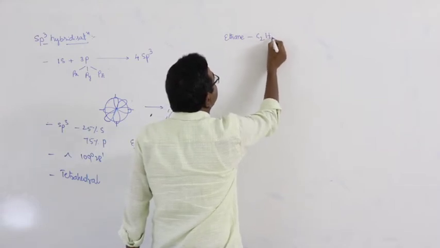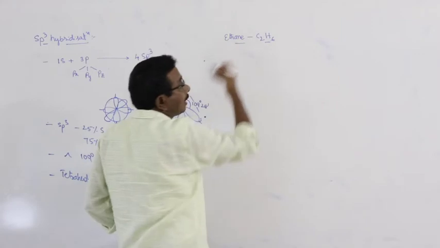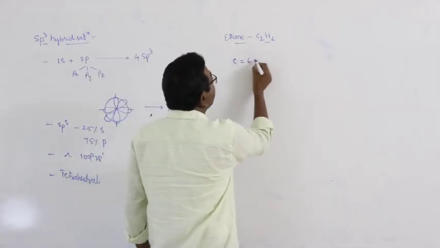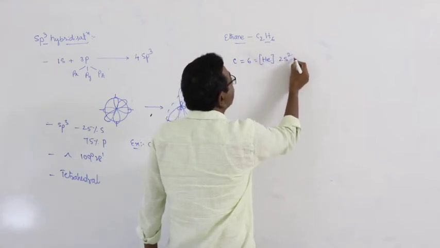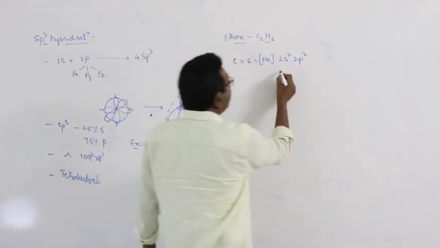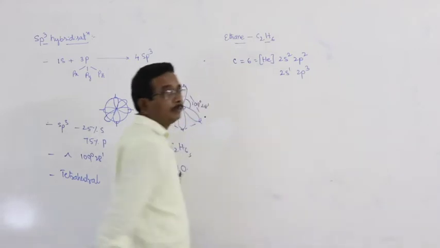Molecular formula C2H6. In ethane, there are 2 carbon atoms. The electronic configuration of each carbon atom is helium 2s2 2p2. In the excited state, 2s1 2p3.